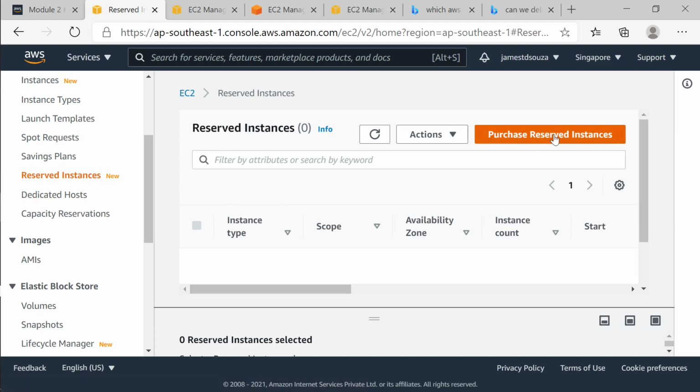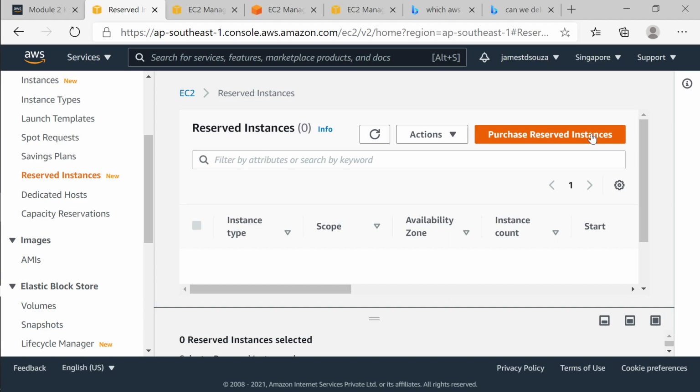So reserved instances: purchasing a reserved instance means you are very sure that you are reserving some instances, like reserving a room. One way of staying in a hotel is, I want to go for 1 day or 2 days, so I book it, pay for it, and come out. For 1 day I'm paying, let's say, 3,000. Then for 2 days I'm paying, let's say, 6,000 rupees.